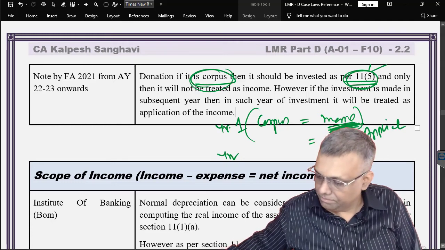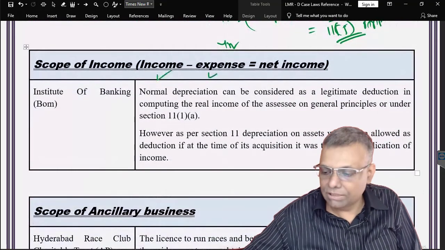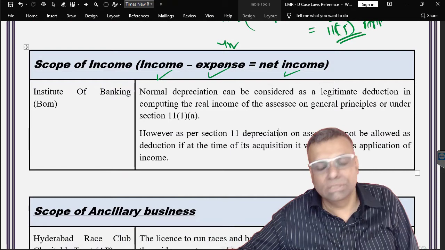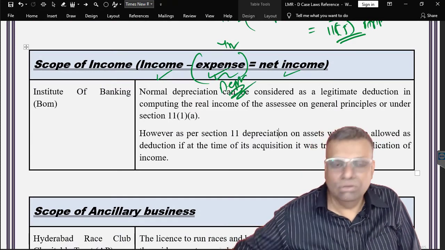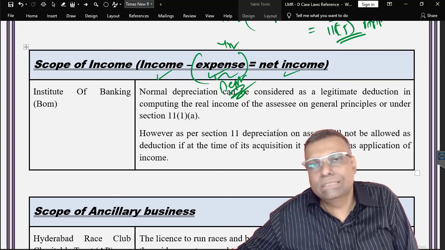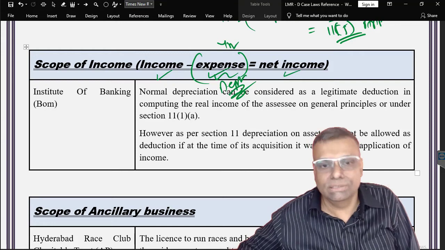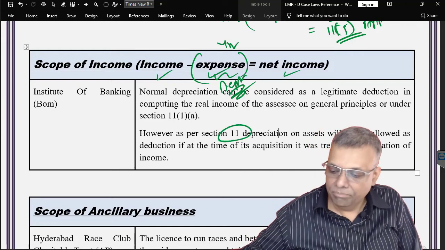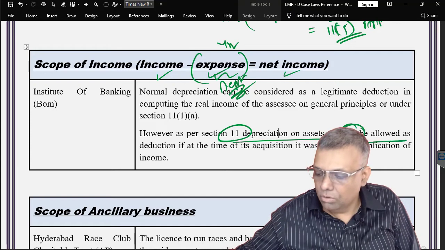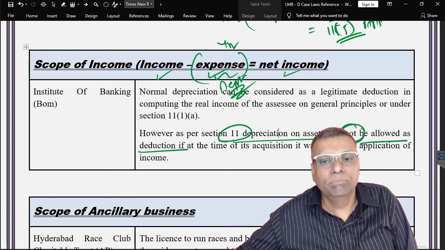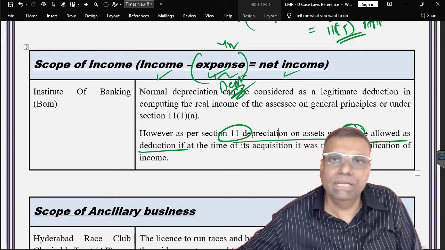Further, every income computation is done as income minus expenditure. In other words, income is always a net income. Now, expenditure on account of depreciation. Previously there were some case laws, but nowadays the law is very clear, so let us not go into the historical case laws. Nowadays, as per section 11, the depreciation on this particular asset will not be allowed as a deduction if, at the time of acquisition of that asset, it was treated as an application of the income.